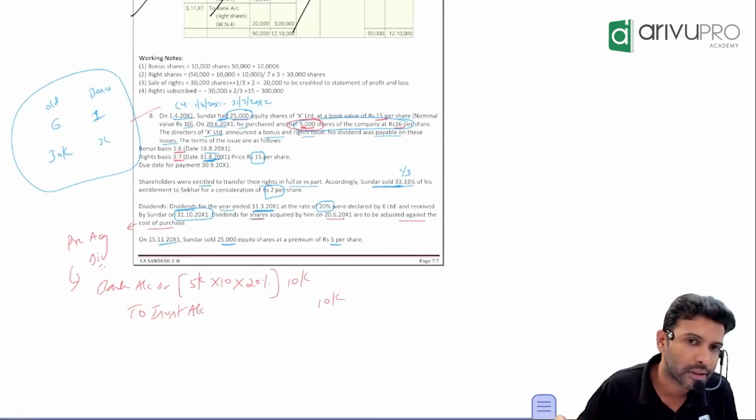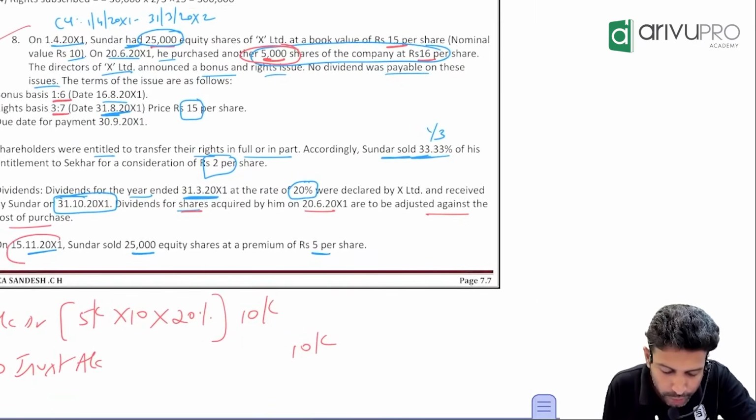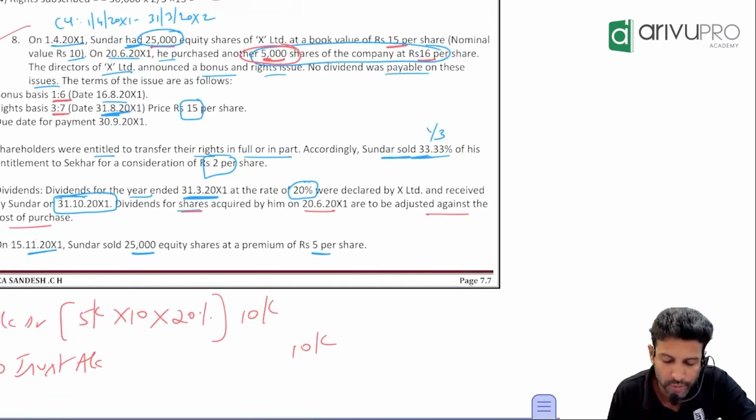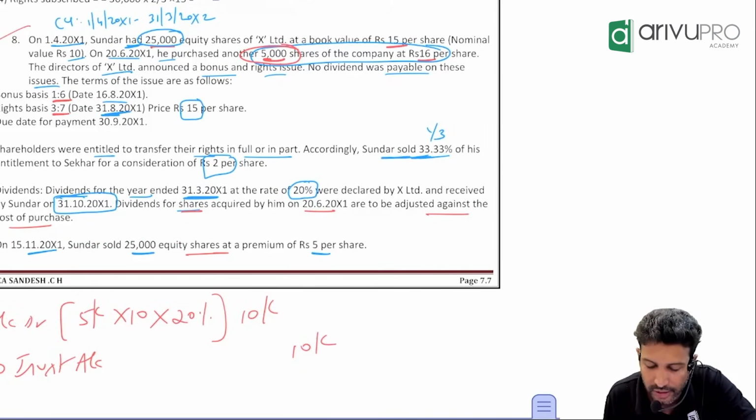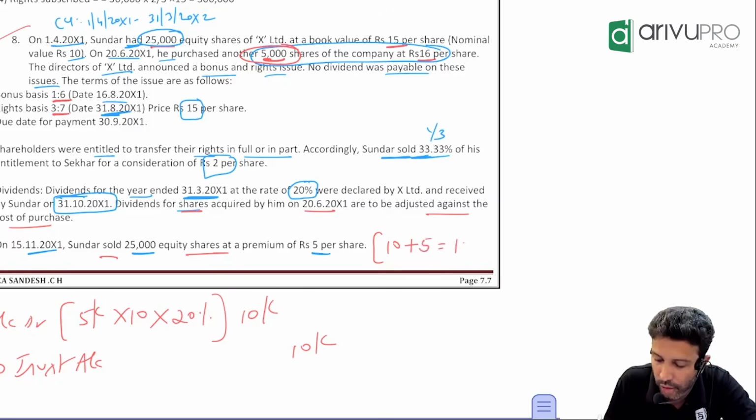Can I proceed further? Next, on 15th November, Sundaramurthy finally sold 25,000 equity shares at a premium of 10. So premium is always calculated from face value. What is the face value? 10. How much premium? 5. So what is your selling price? 15 per share.